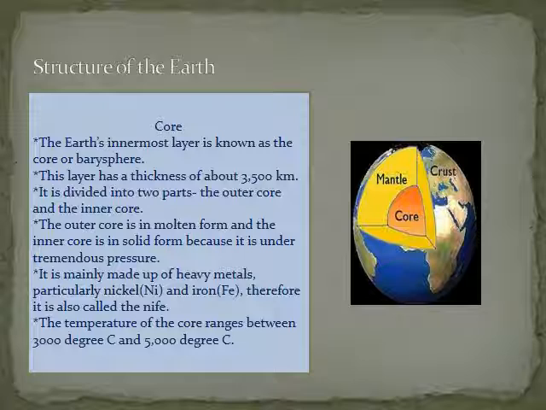The inner core is under tremendous pressure, that's why it remains solid. The outer core is molten. The core starts at a depth of 2,900 km from the surface. The average radius of the core is about 3,500 km. The temperature of the core ranges between 3,000 degrees Celsius and 5,000 degrees Celsius.